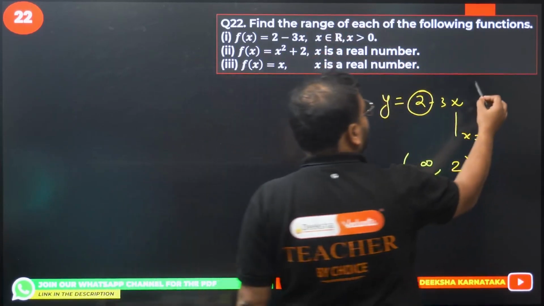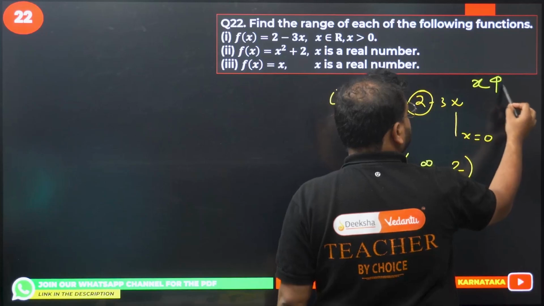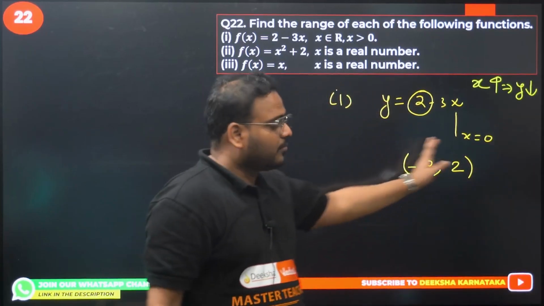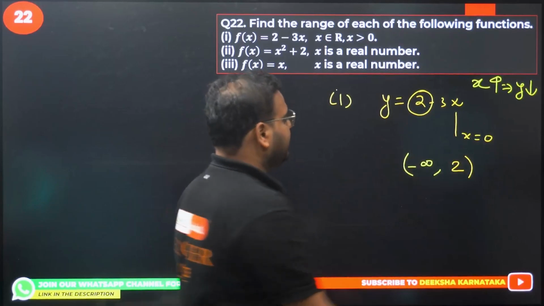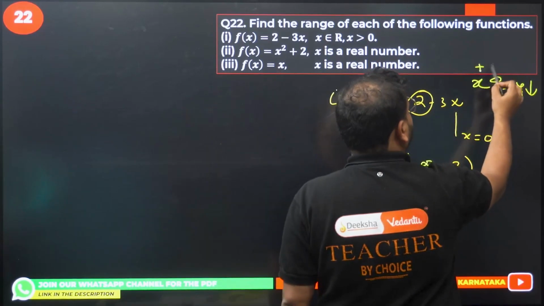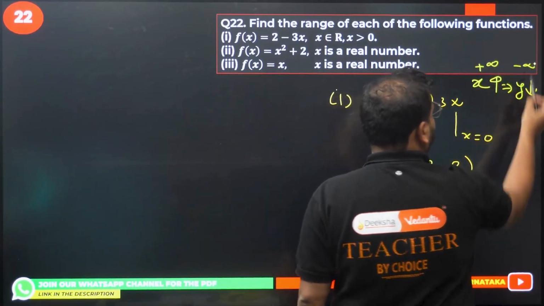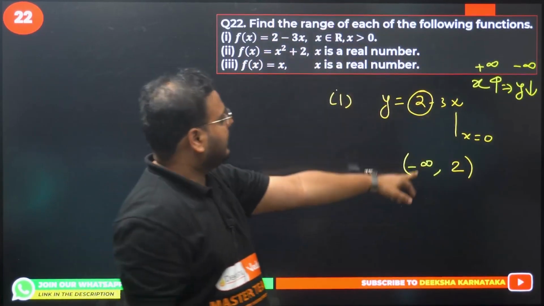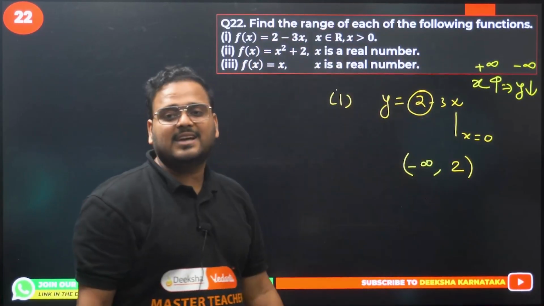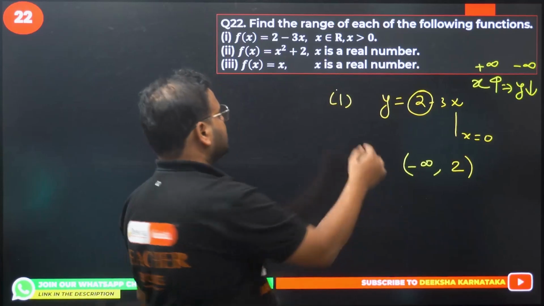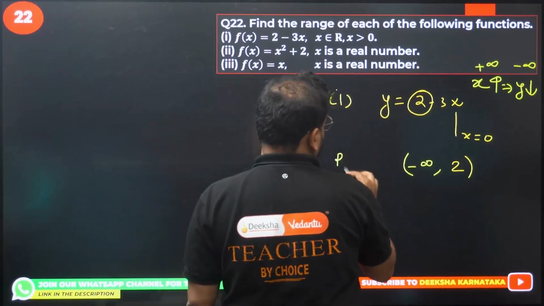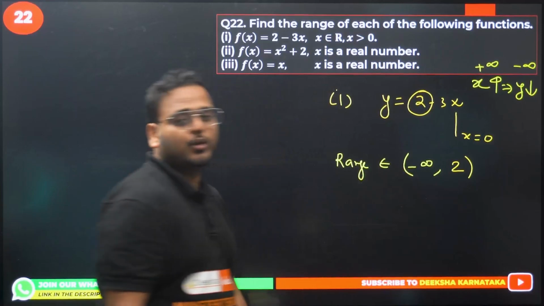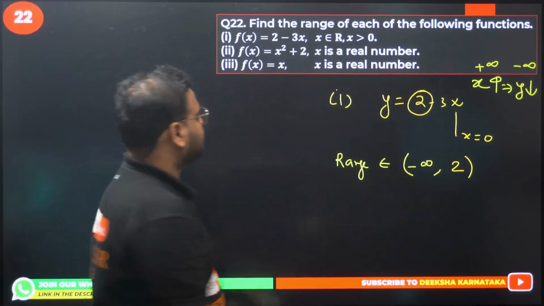So x can go to plus infinity, y will go to minus infinity. X goes up, y goes down. Hence, we have the range as minus infinity to 2. Your answer for the first one is this. Range is minus infinity to 2. Open on both sides, of course.